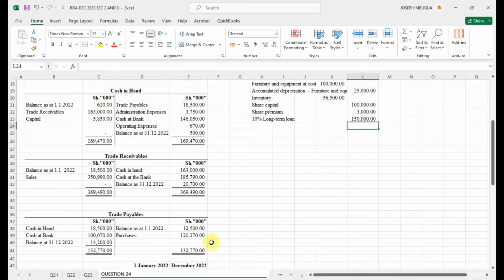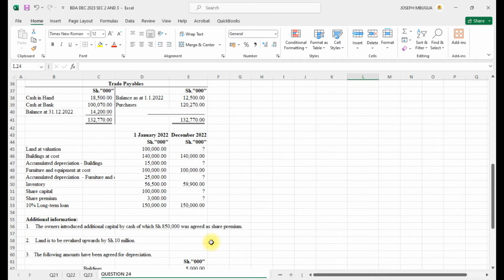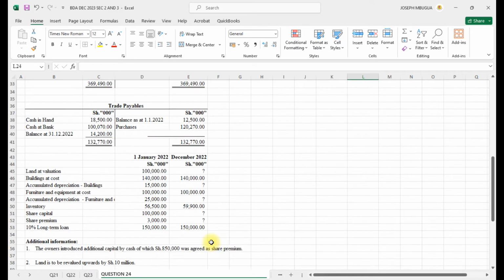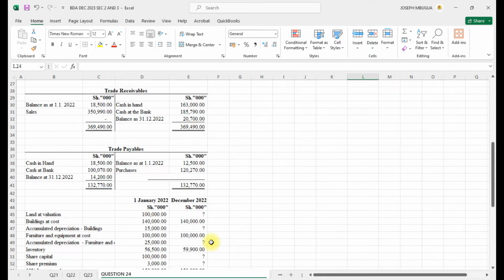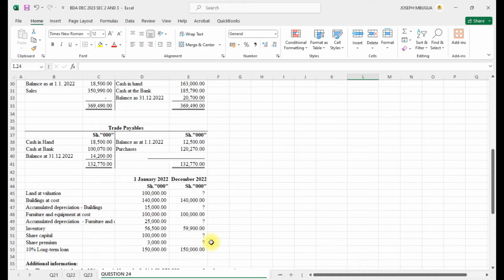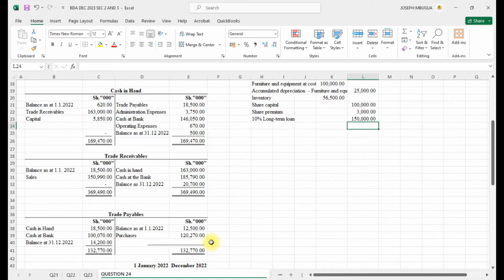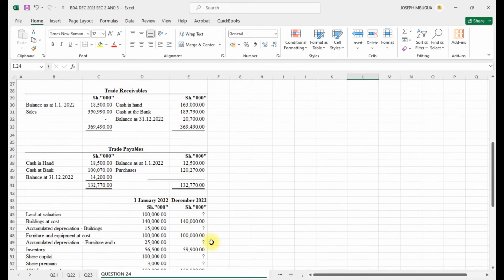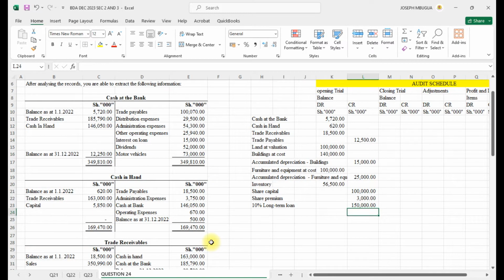So the opening balances were only those values. Those are the values that we had at the beginning of the year, so the adjustments will be what happened in the course of the year.